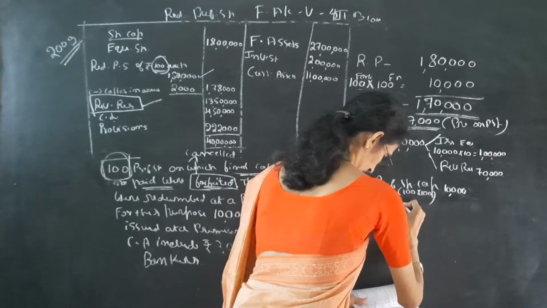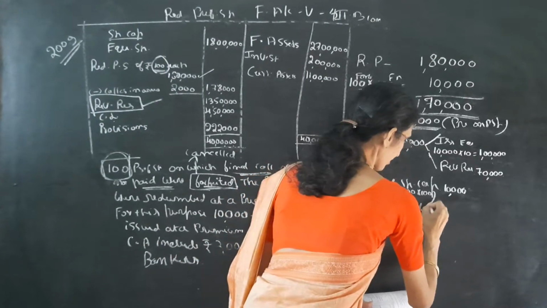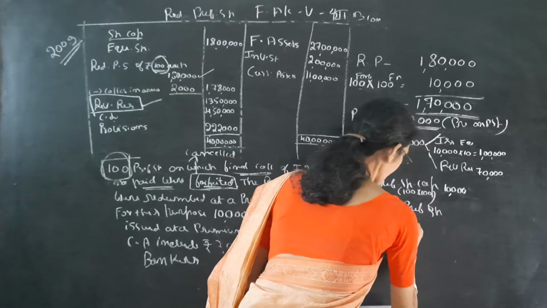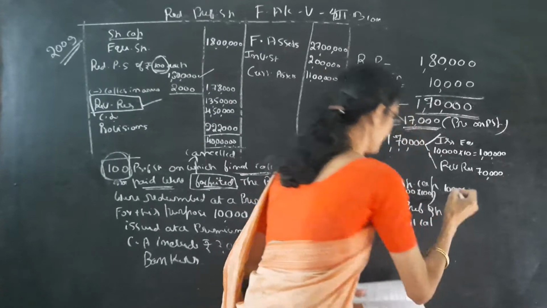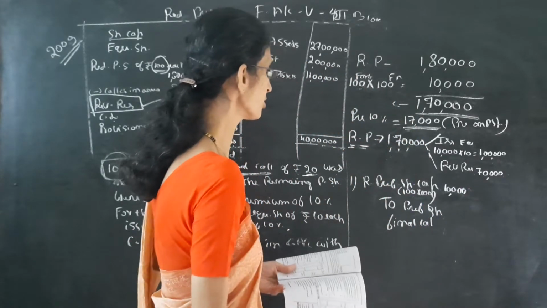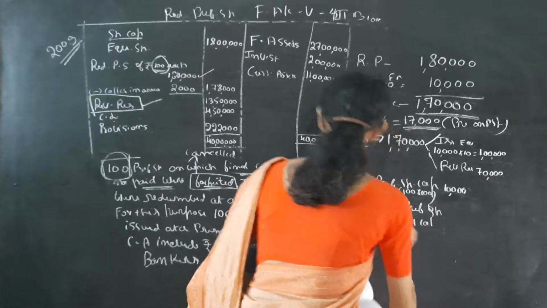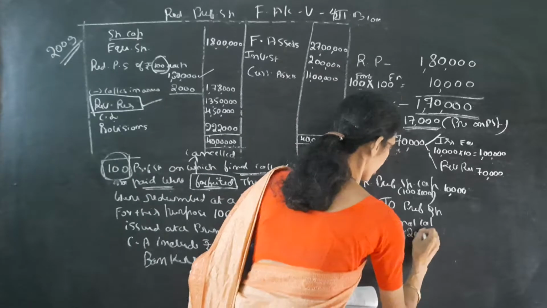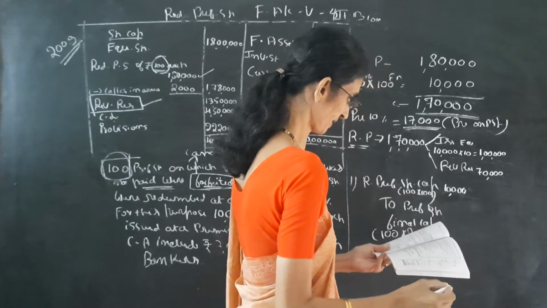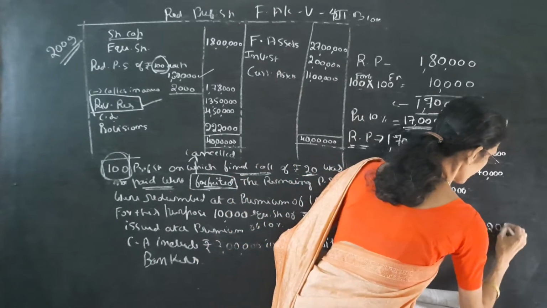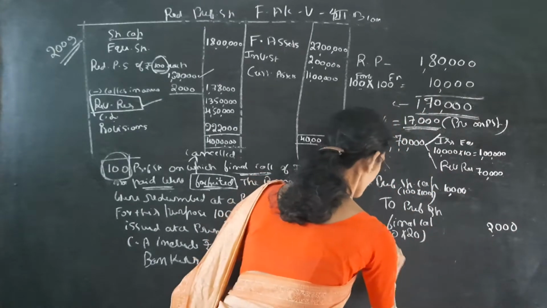So 2 preference share, we are not paid the final call. So we have to credit the final call account. So to preference share final call amount. So 100 shares. So it is given final call 20 rupees is not paid. So credit 2,000. So it is shares are forfeited.